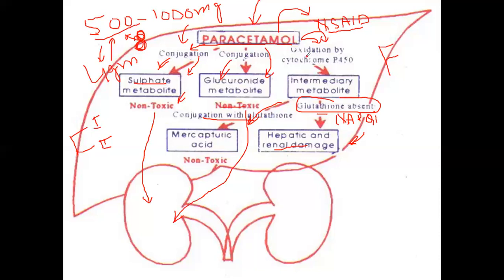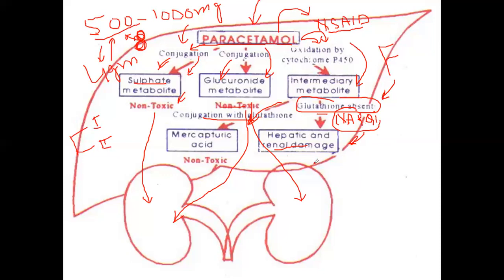But if the metabolism of the paracetamol is through the oxidation process, and if the glutathione is present, then that will also be a non-toxic metabolite, and that will be excreted in the urine. But the major trouble here is if the glutathione is decreased in the body, or there is a deficiency or lack of the glutathione. So this paracetamol will metabolize to the toxic intermediate, that is the N-acetyl benzoquinone imine, and this is responsible then for the hepatic and renal damage.